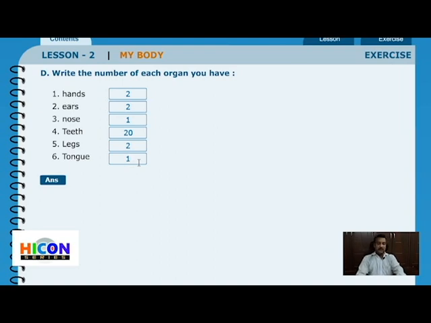Now can you think about how many eyes we have? We have 2 eyes. Very good. So observe the diagram given, and after that we will go on to the next question.